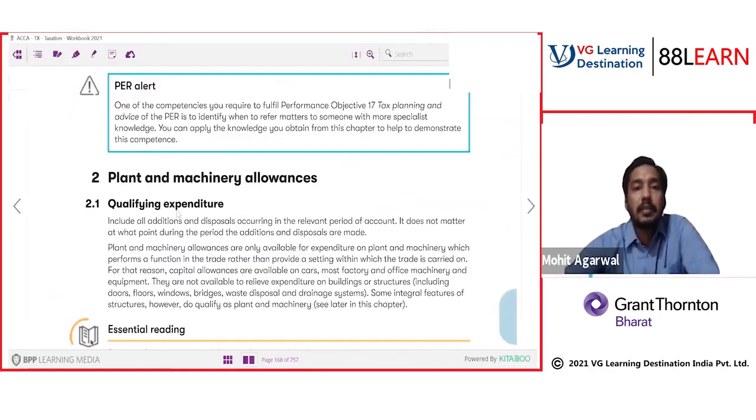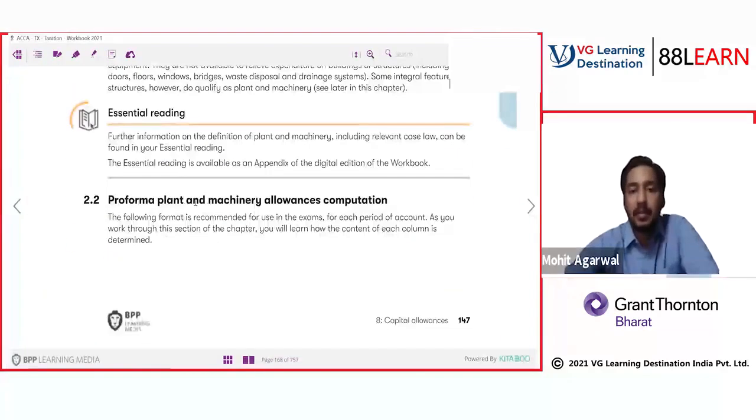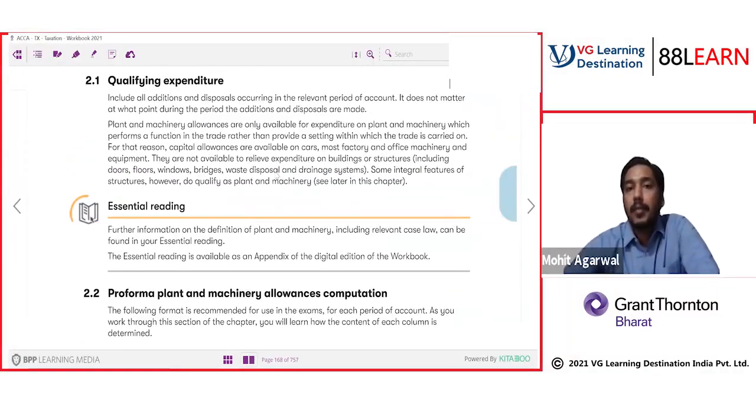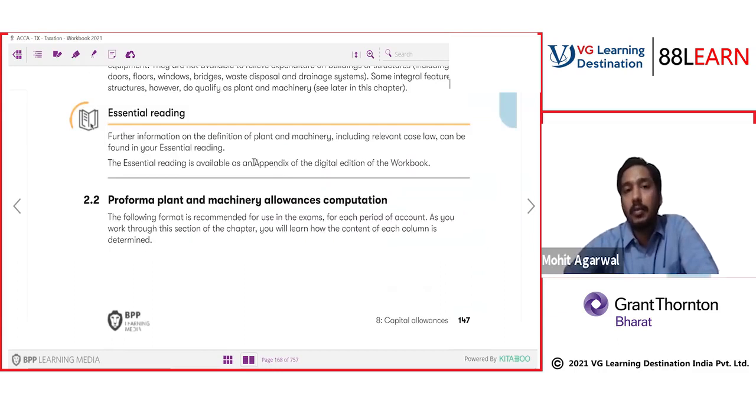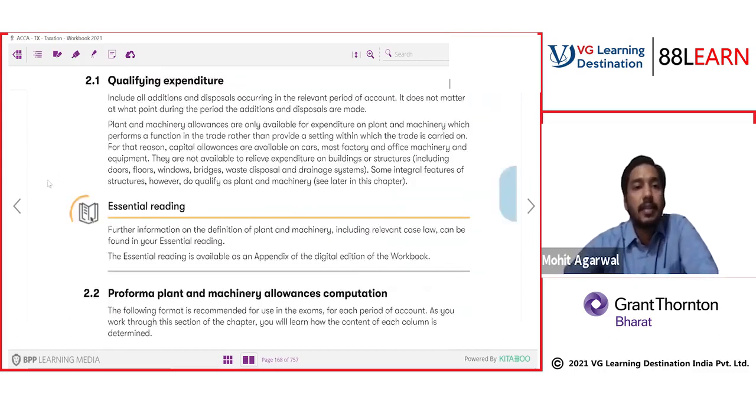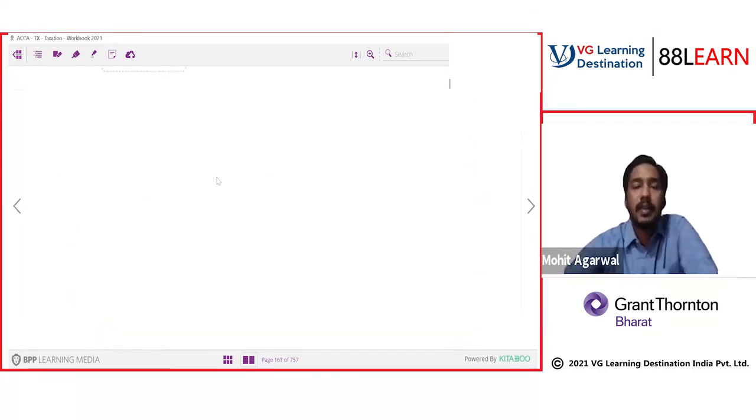So they have given us a definition of qualifying expenditure. Basically, plant and machinery qualify for expenditure. Land and buildings do not qualify for capital allowances. Obviously, logically, they do not depreciate in the real sense. That's why the taxation department is not qualifying them. But they have raised another structure, and then building allowances are there. There are different amendments in recent tax laws.